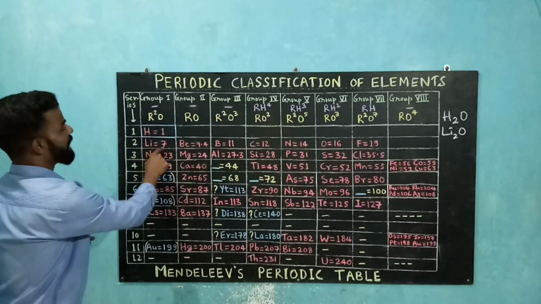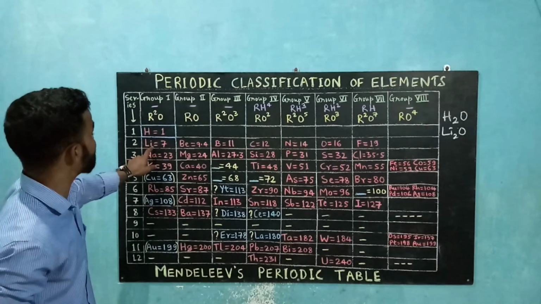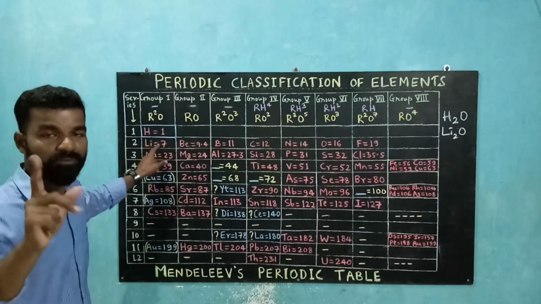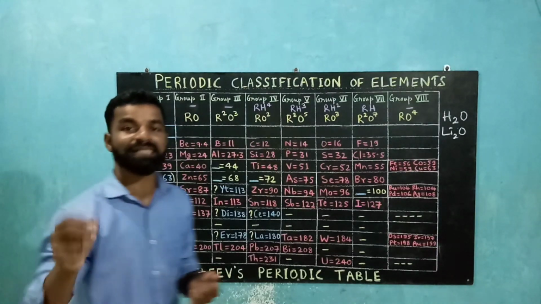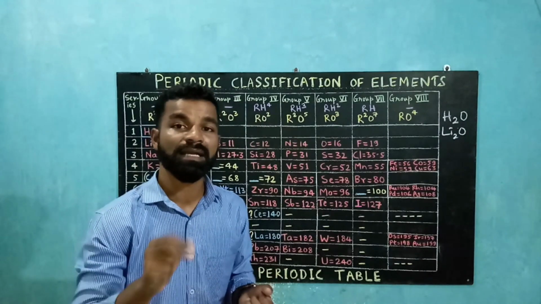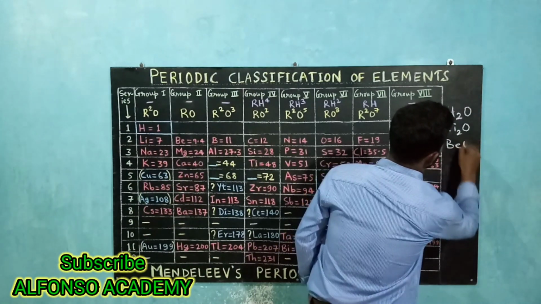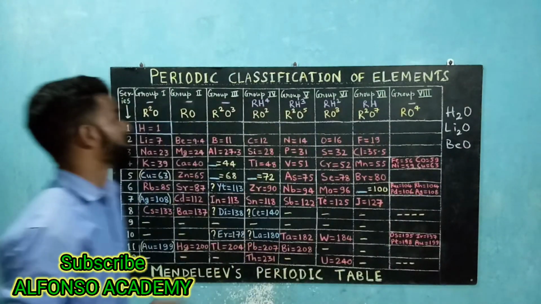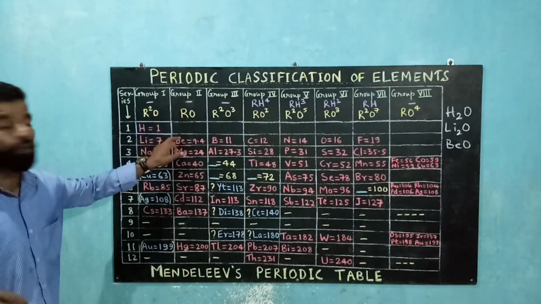So Li with atomic mass 7 on the second card was placed in period 2, group 1. Next he took beryllium, which had atomic mass 9.4. This was the third card, and beryllium formed beryllium oxide. So it matched the general formula under group 2, RO. So beryllium he placed under group 2.